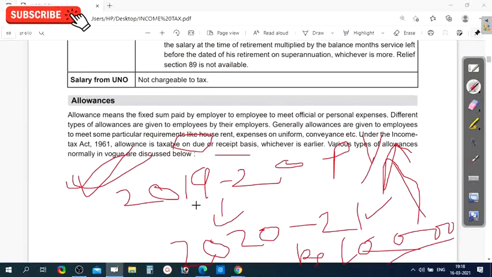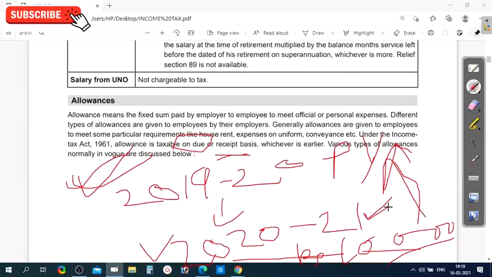Now you have to pay tax on it in the year 2020-21, because that is called receipt basis. It means in whichever year you received these allowances, though they belong to the previous year, 2019-20, you can pay tax for the year you received it, 2020-21.